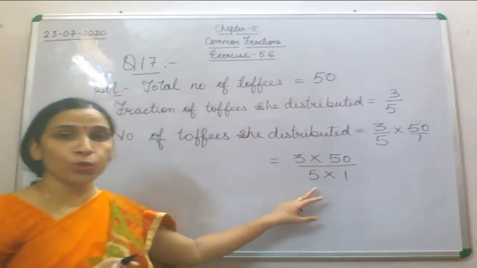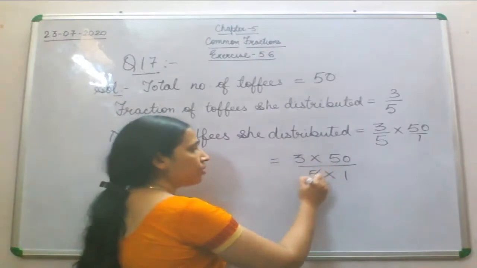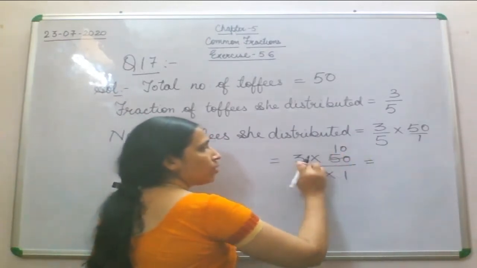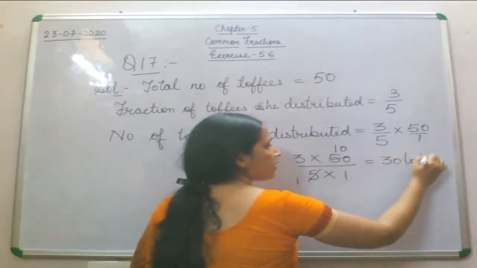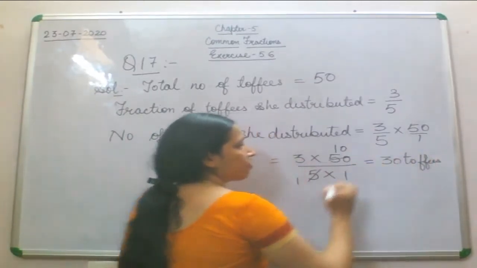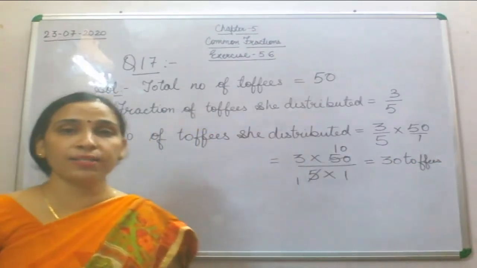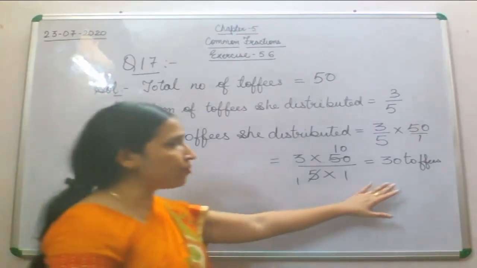So here also you can do the reducing of this. Here also you can reduce: 5 ones are 5, 5 tens are 50. Now 3 tens are 30 toffees. It means Vani distributed 30 toffees among the children.